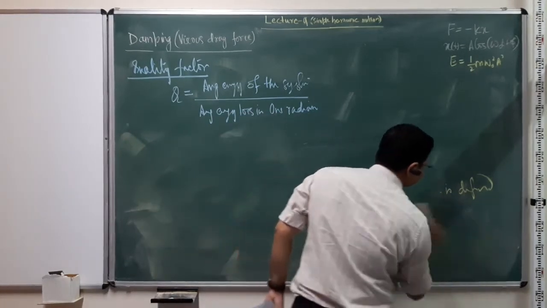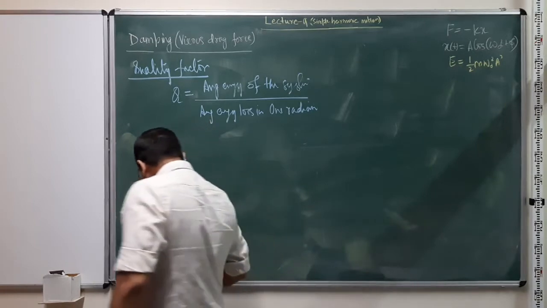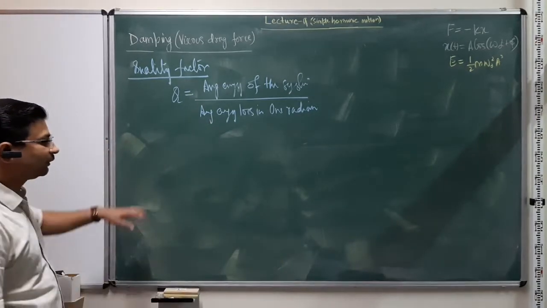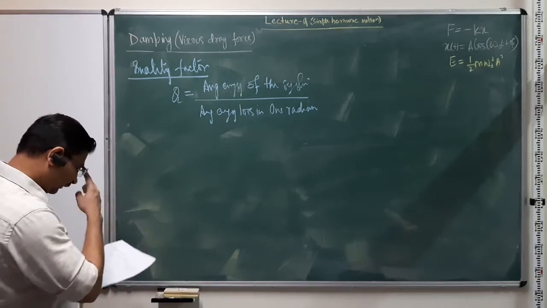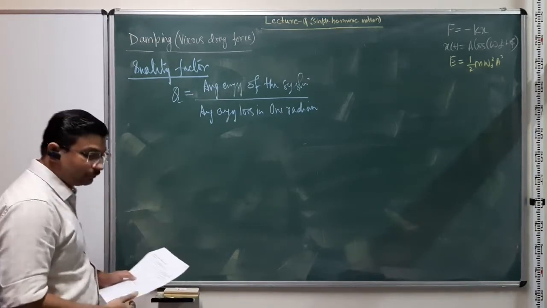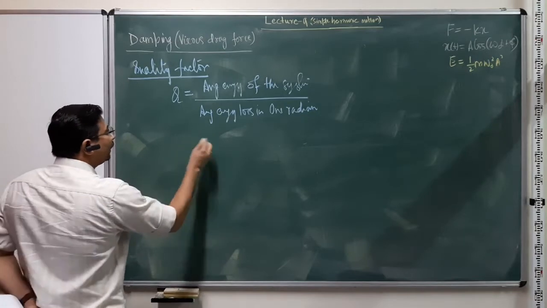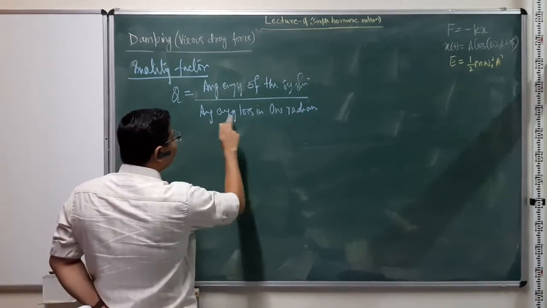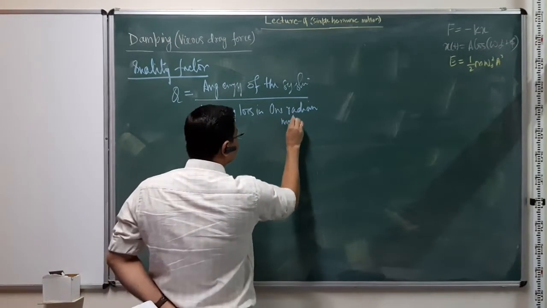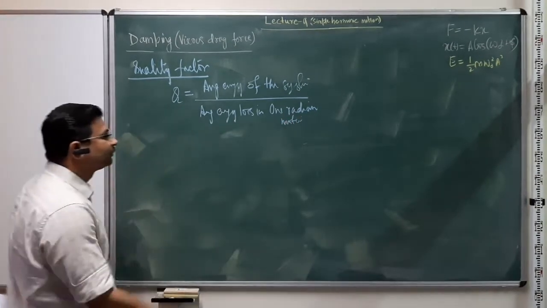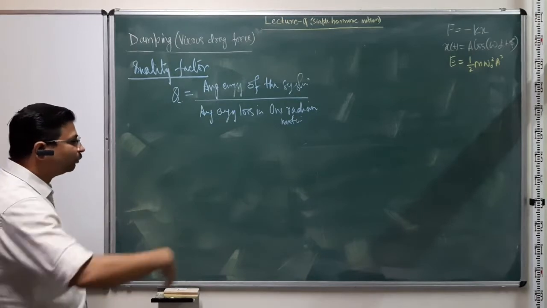And what we can do now, since we know the time dependence of energy, is find this very quickly. So let's do that. For that we need the energy loss in 1 radian motion, or the time it takes to move 1 radian.